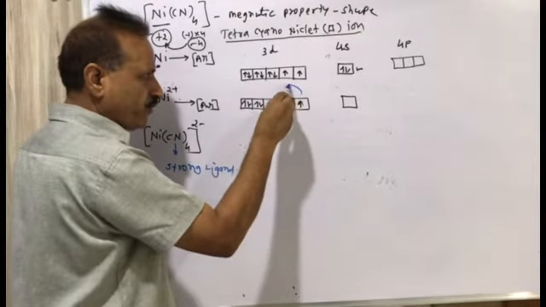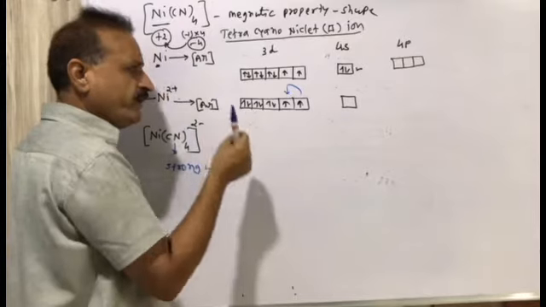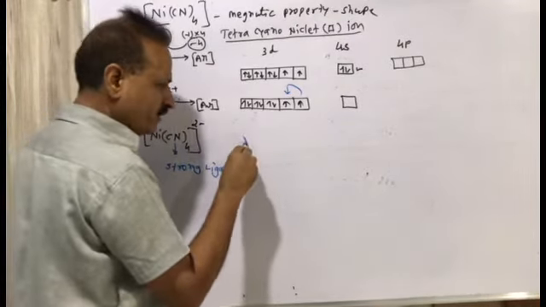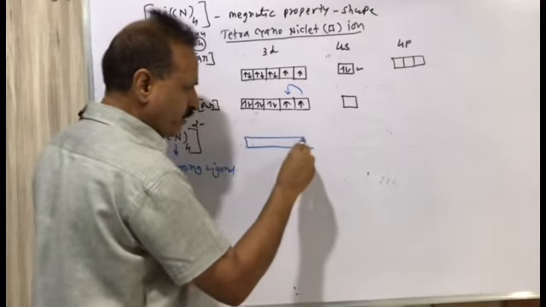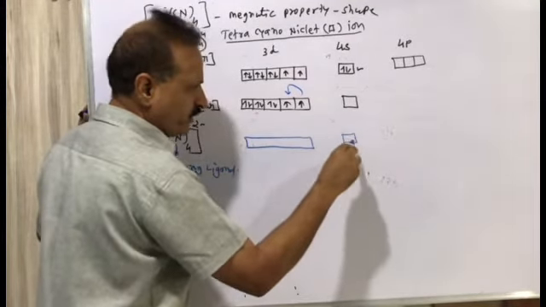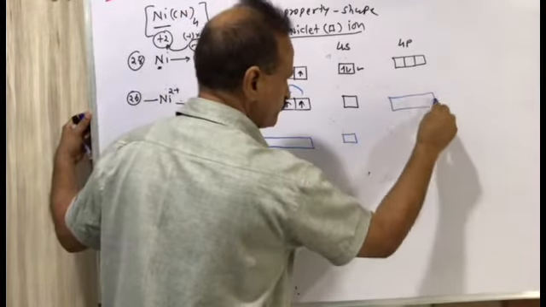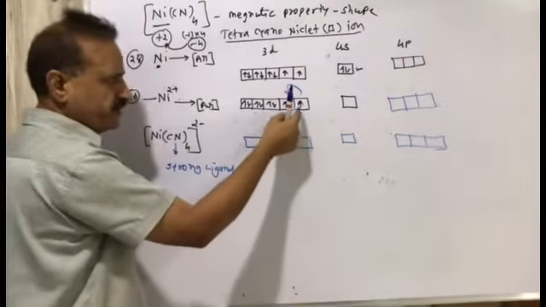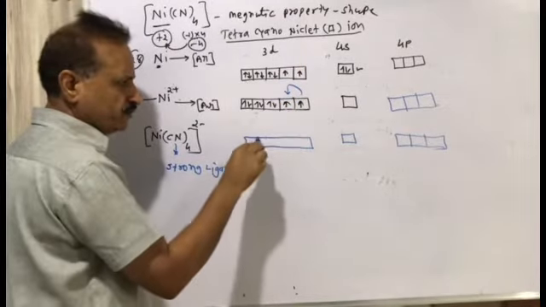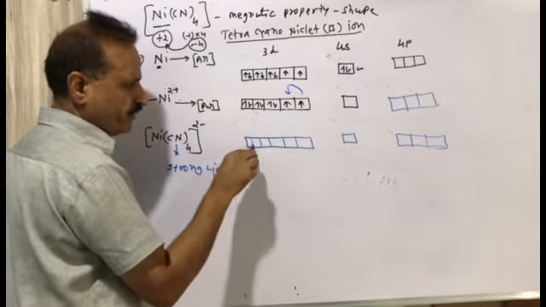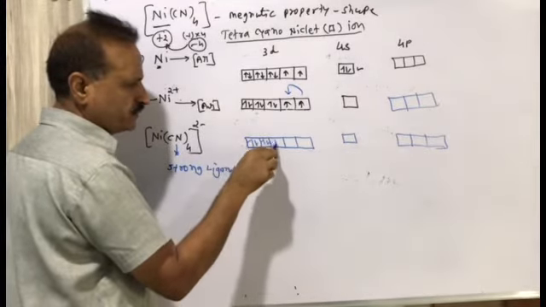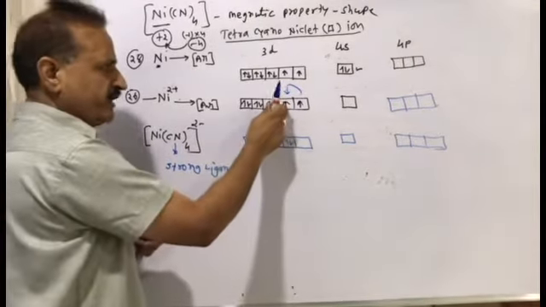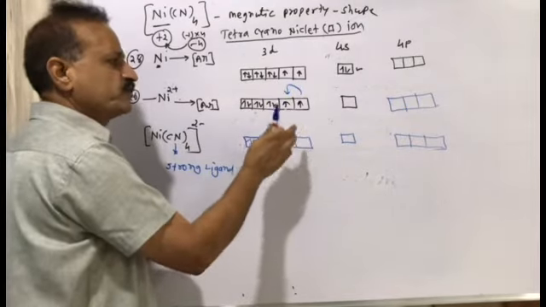So this electron will transfer to here if the ligand is strong. So this is the new electronic configuration of Ni2+ when attached to cyanide. This electron transfers over here, so one orbital becomes totally vacant.